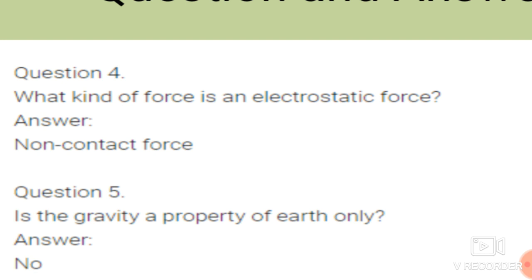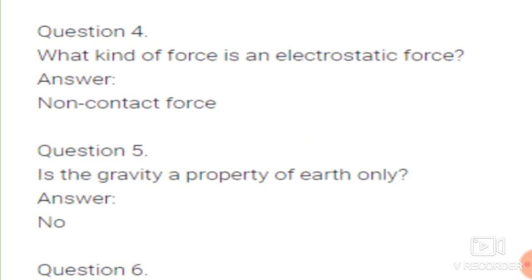Now the question number 5. Is gravity a property of earth only? Obviously no. Not only earth has gravity. Okay students, so is this gravity the property of earth only? The answer should be no.